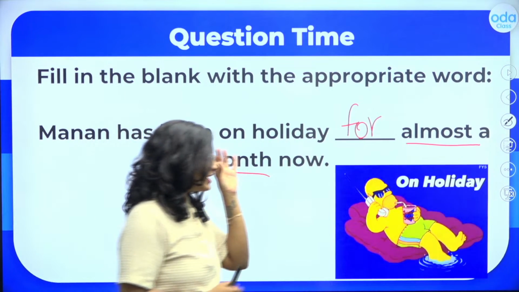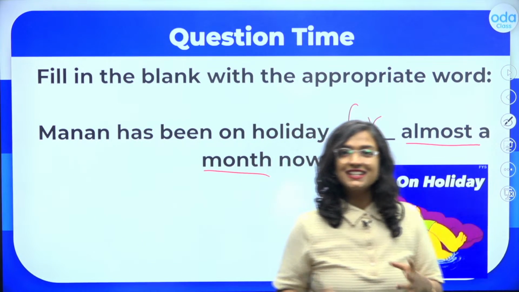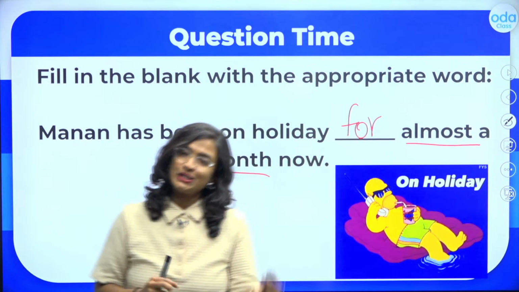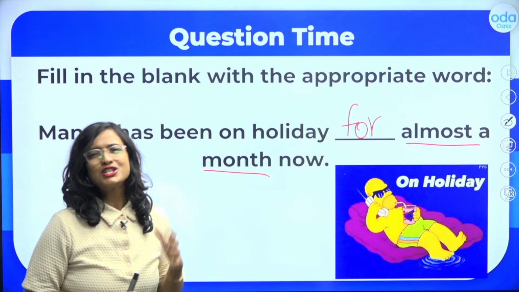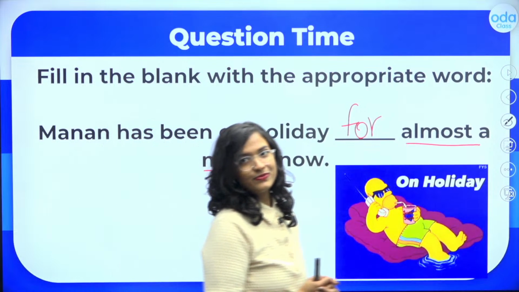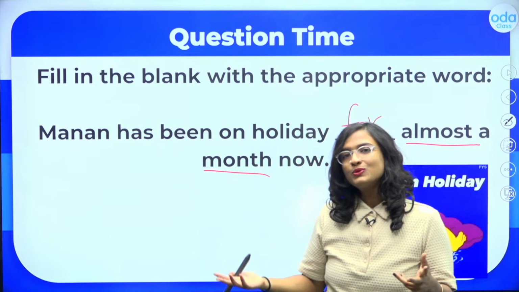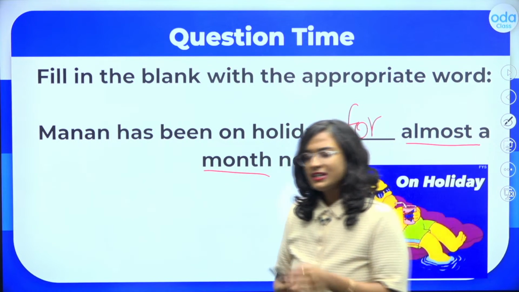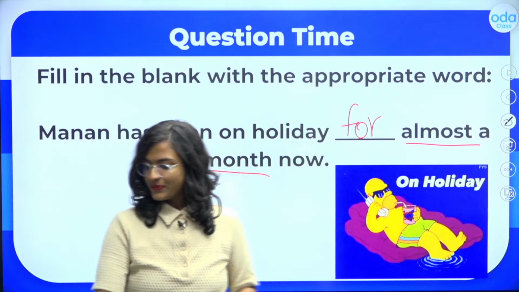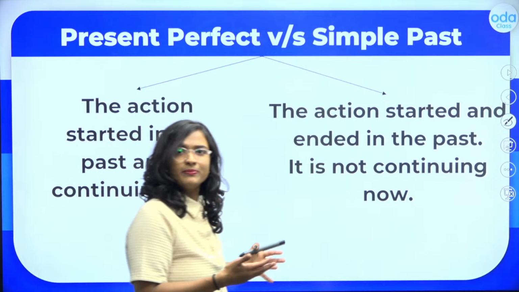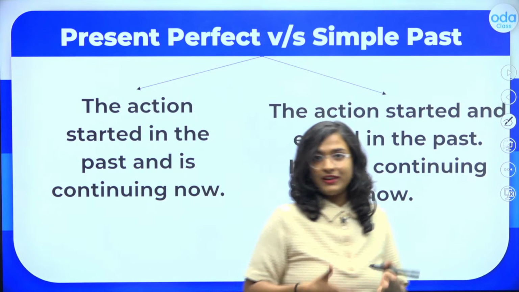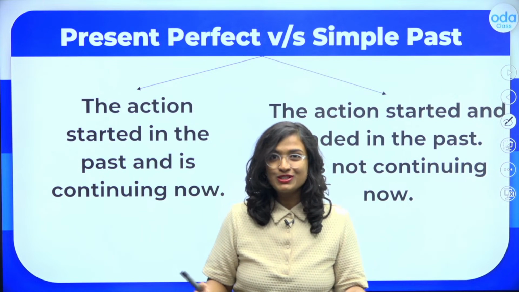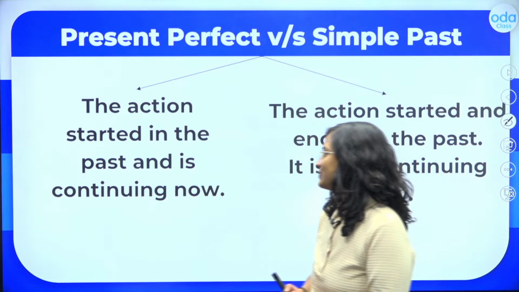Now students, I hope that this difference between for and since is clear to all of you, because next up I will talk about another aspect of the present perfect tense which is often very confusing to students, which is when to use present perfect versus when to use simple past. Now kids, I hope that throughout this lesson I have been making it clear to you all the difference between present perfect and simple past. But in case you are still confused, which is possible, students, listen up very, very carefully now.